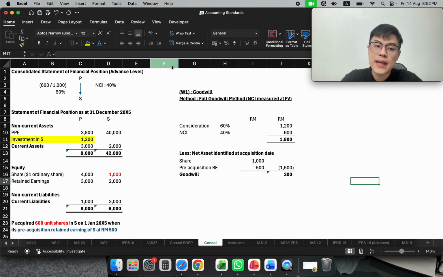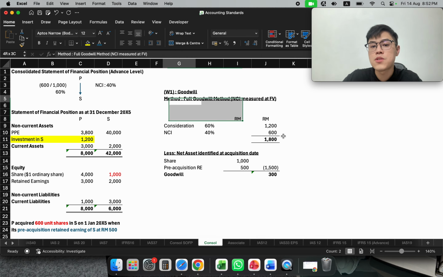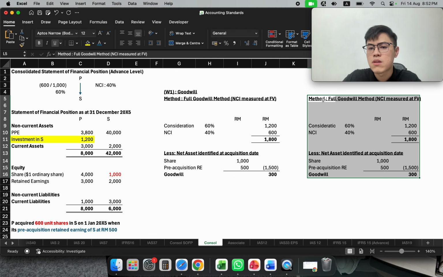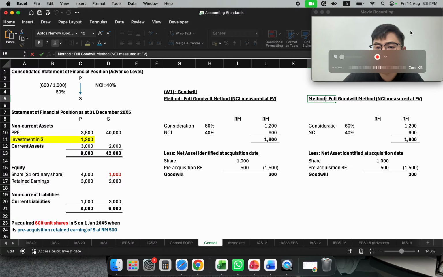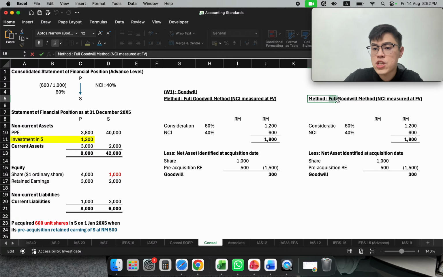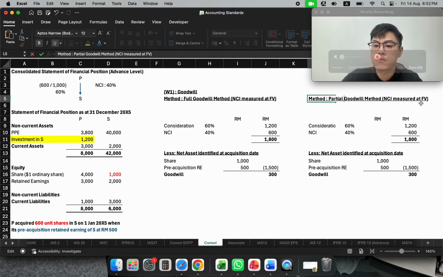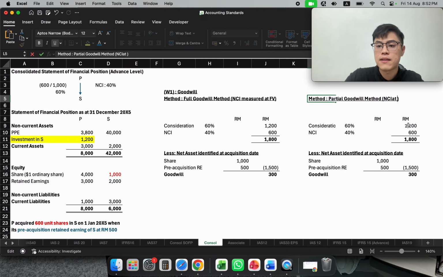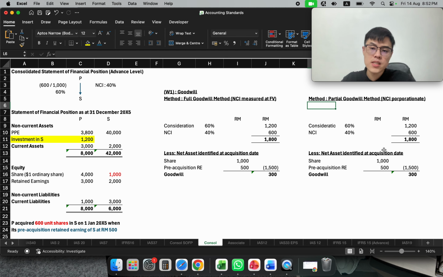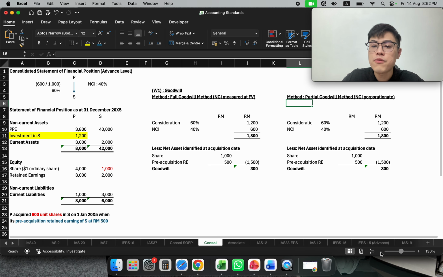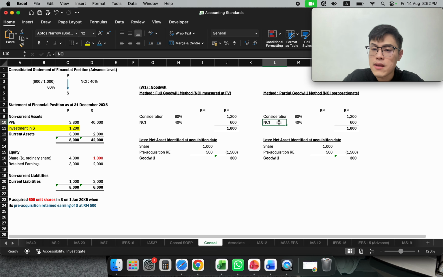So let me just complicate the entire situation now. If the question asks for another method, we call it method B, the partial goodwill method. For the partial goodwill method, there's another name called NCI at proportionate. What does it mean, NCI at proportionate? This is very interesting. The question won't give you the fair value of NCI. You will need to calculate it by yourself. So this is blank. You don't know your goodwill.